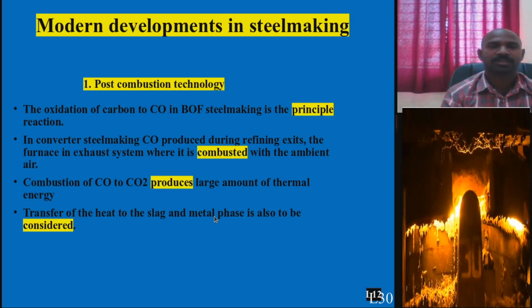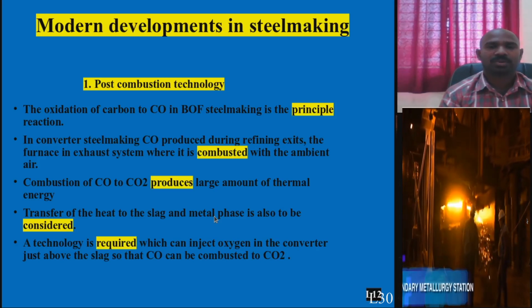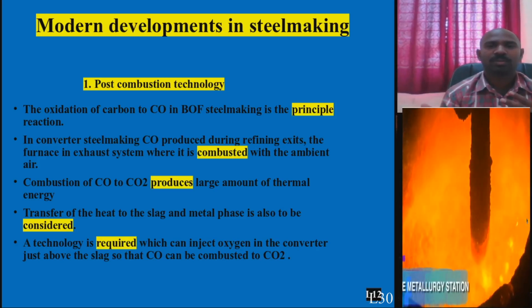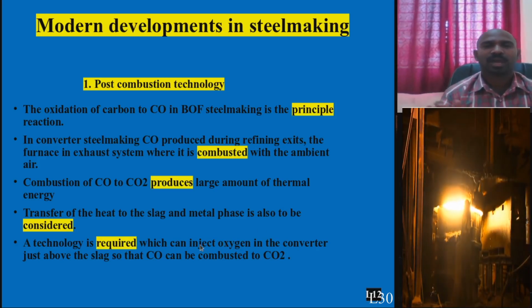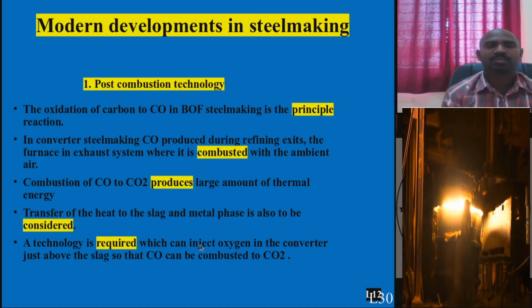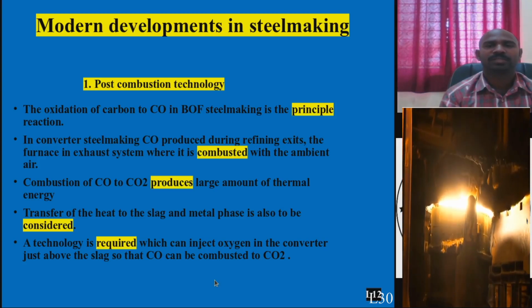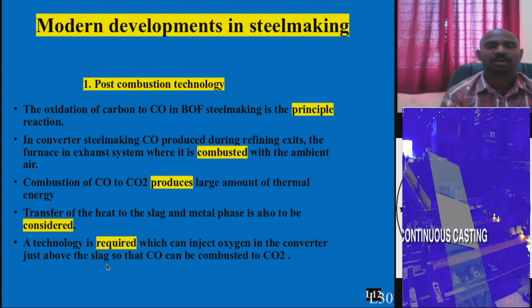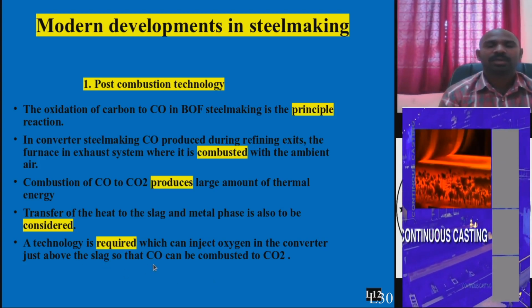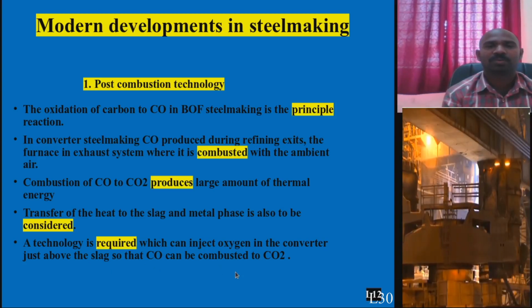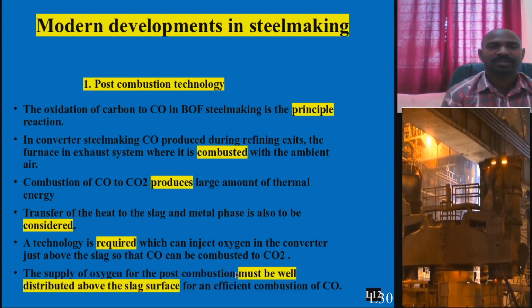That is another advantage. This technology requires a few more injecting devices, such as oxygen lances from the two sides of the converter above the slag surface, so that CO can be combusted into CO2.